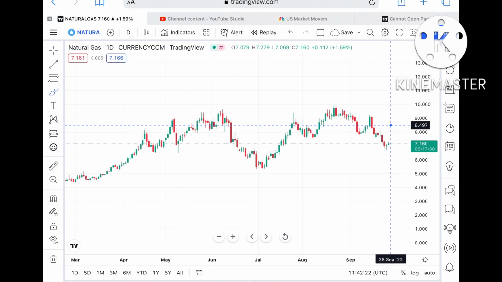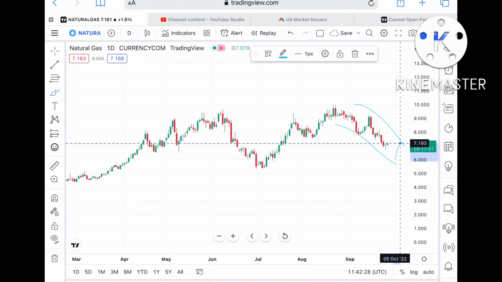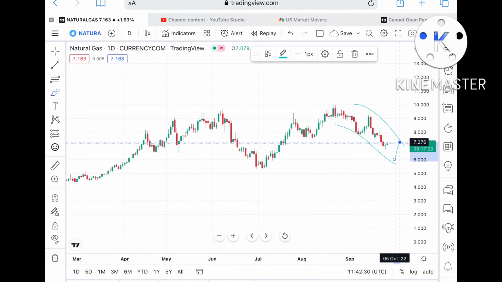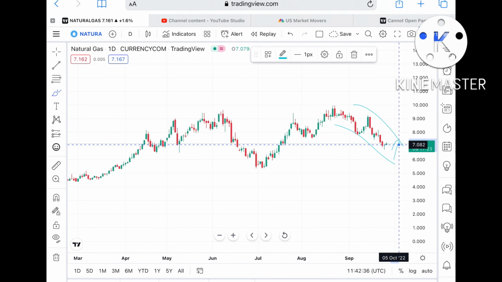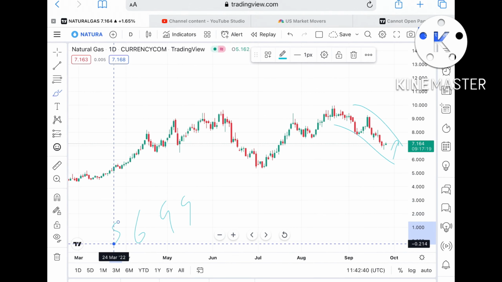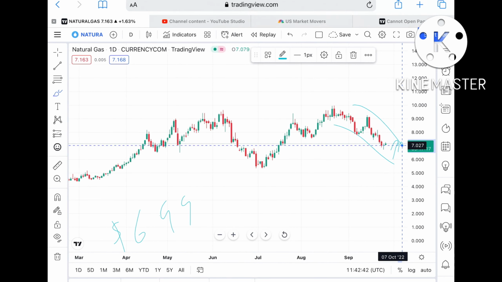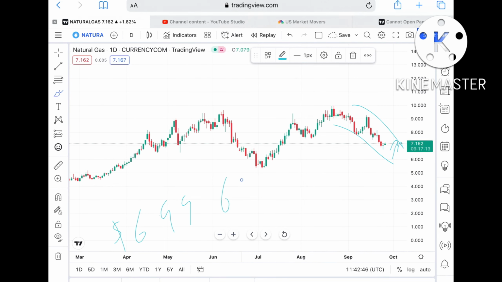Now, as we can see, the overall trend is continuous downside. Suppose this level acted as a strong resistance at 7.2676. If this level didn't sustain, then we can see it move further low towards a level of $6.99. If the price falls below this level, it can move further low towards $6.8.